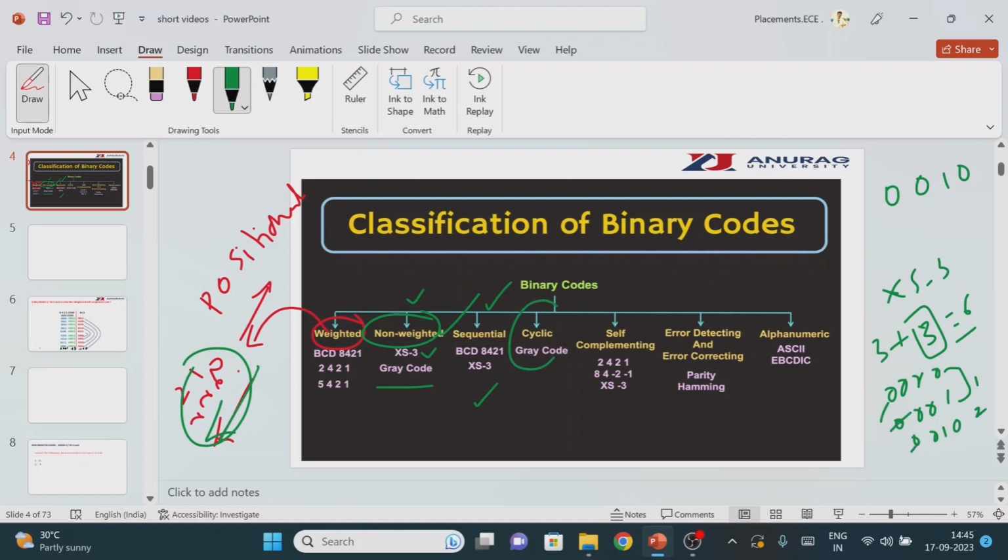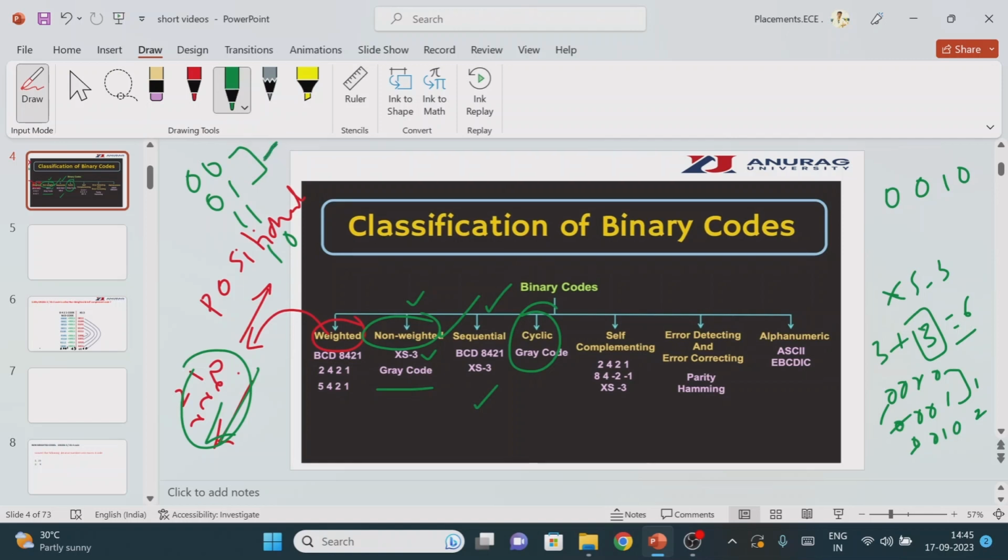What is the meaning of cyclic code or gray code? If you compare 0 0, 0 1, 1 1, 1 0, if you compare one number with another, it will differ by only one bit position. If it differs by only one position, it is called the unit distance code or gray code.